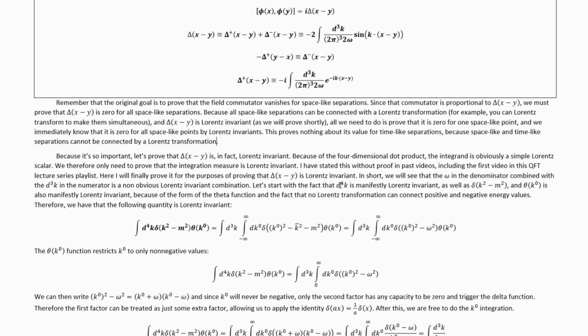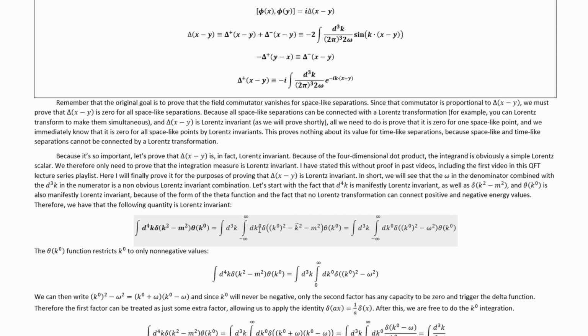Let's start with the fact that d4k is manifestly Lorentz invariant and that this delta function is Lorentz invariant, and the fact that this theta of k0 is also Lorentz invariant because of the form of the theta function and the fact that no Lorentz transformation can connect positive and negative energy values. Therefore, we have that the following quantity, this one here, is obviously Lorentz invariant, and basically we can turn this into something that will tell us that the integration measure we care about is Lorentz invariant.